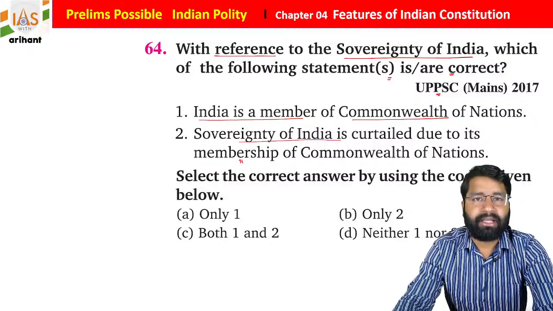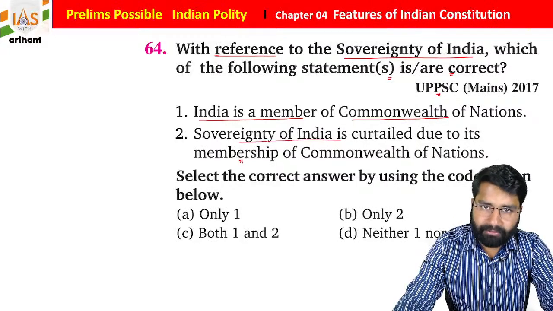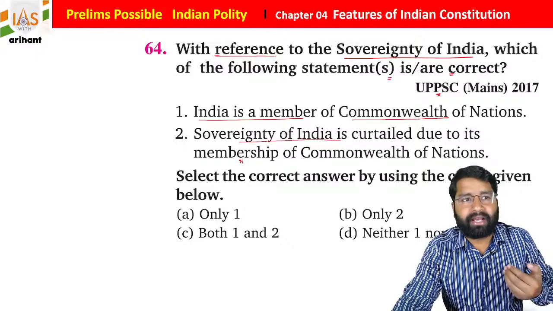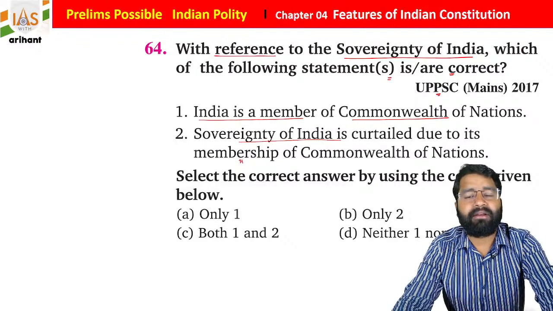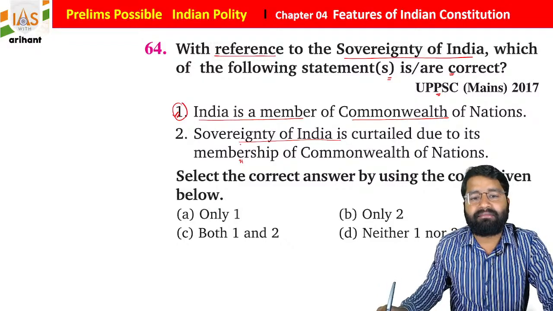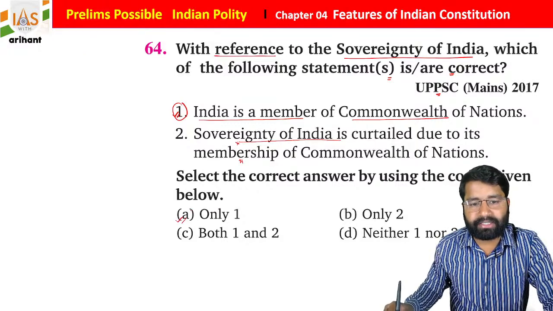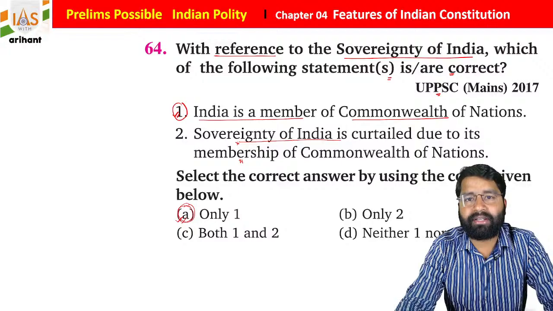Students, what do you find? We chose to be a part of the Commonwealth. There is no obligation and there is no curtailment of sovereignty, because it was our choice and it was not forced; we did not make any agreement. It is our choice to be a part of the Commonwealth, students. So yes, India is a part of the Commonwealth, and this Commonwealth is not going to curtail our sovereignty. So if you see the right answer, statement 1 is only correct. So option A is correct because it mentions that only 1 is correct, students.